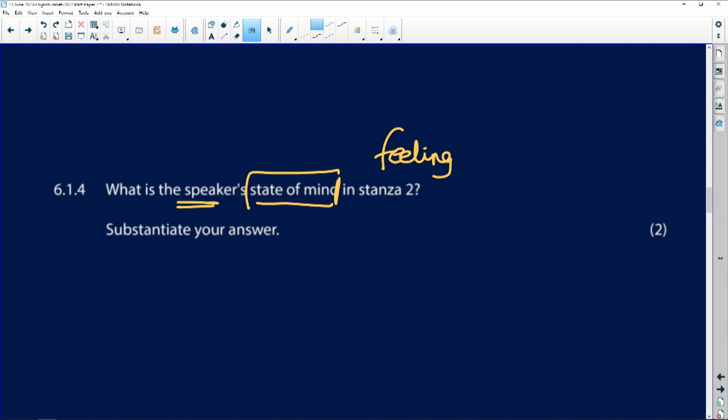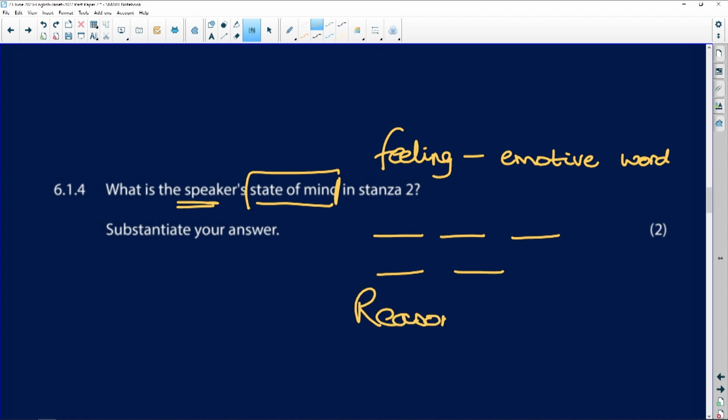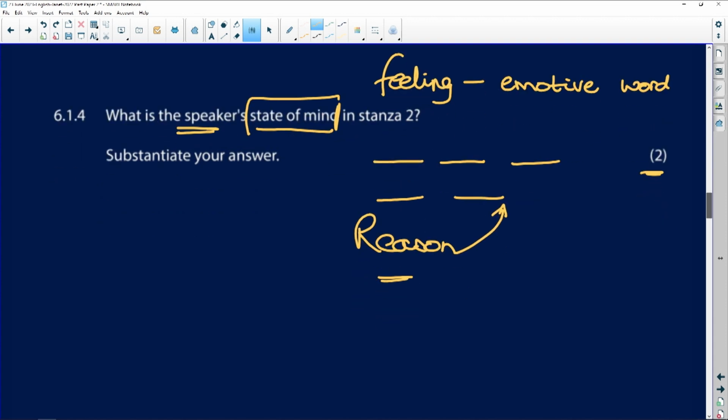So you say the speaker is frustrated or pleased or perplexed or delighted or excited. I want a feeling. I want an emotive word. I want to know the person's emotions. And then I give a reason. So it's 1 mark for the emotion, 1 mark for the reason. And if I say they're excited, I'm explaining why that person is excited at that point.